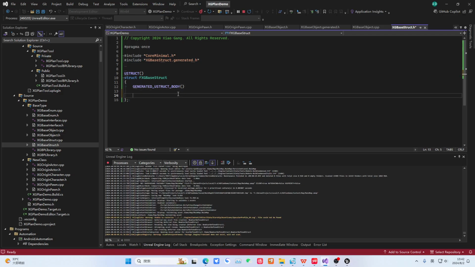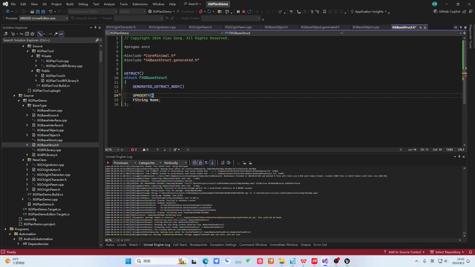Any structure name is fine, and it starts with F. It is USTRUCT, wrapped with the USTRUCT macro, and GENERATED_USTRUCT_BODY. These two tell Unreal Engine: I have a struct here, and you need to handle it for me. Then we can write variables here.